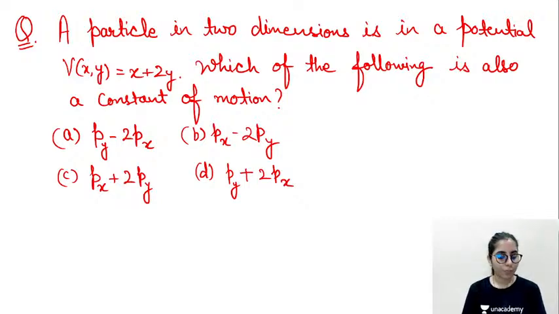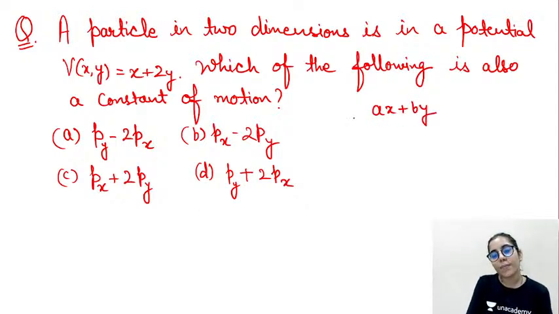What actually is the trick? Whenever you have the potential expression given to you in terms of x and y, and you want to know about the conserved quantity in terms of linear momentum, then if our potential is in the form ax plus by, we write the linear momentum corresponding to the different components this way.